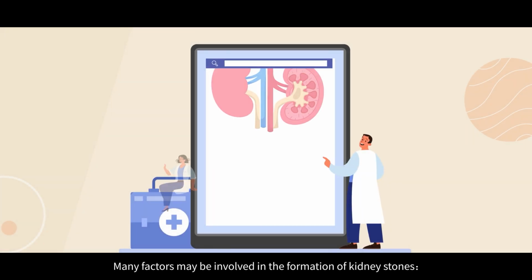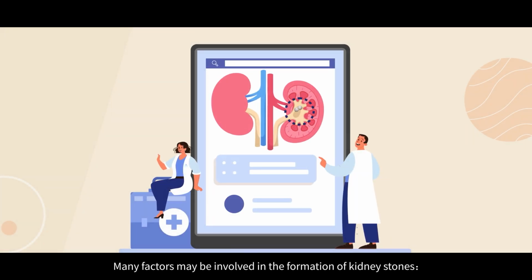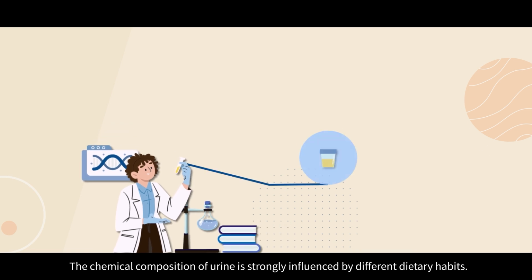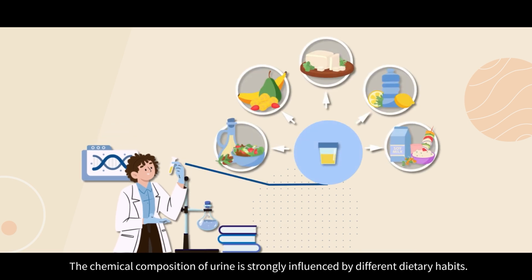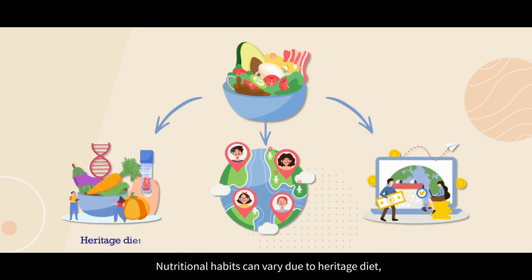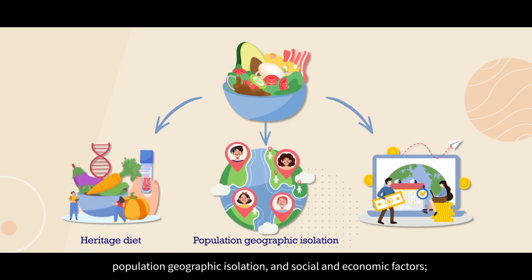Many factors may be involved in the formation of kidney stones. The chemical composition of urine is strongly influenced by different dietary habits. Nutritional habits can vary due to heritage diets, population geographic isolation, and social and economic factors.